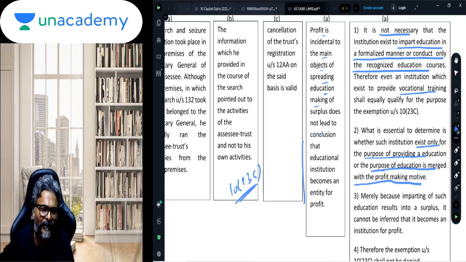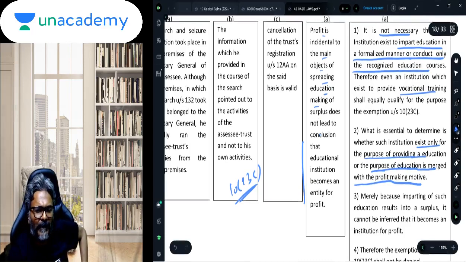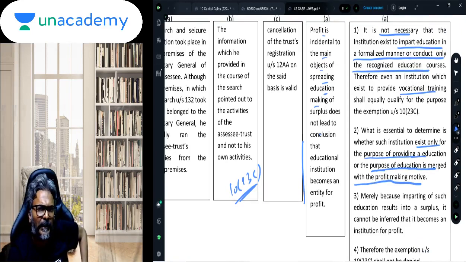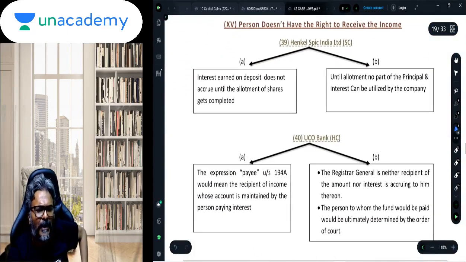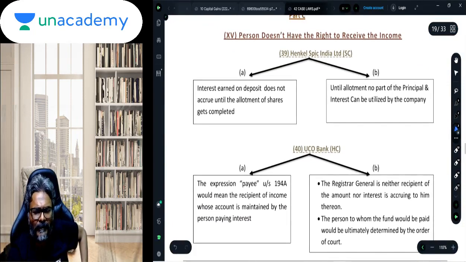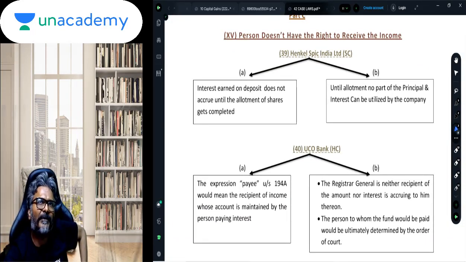So education does not necessarily imply that only formal education should be considered. Even vocational education will qualify for the purpose of the exemption. Like many vocational institutes and training institutes, all these vocational or training institutes will qualify for the exemption under section 10(23C). Is that clear to all of you, students? Fine. So this is also an important case law.